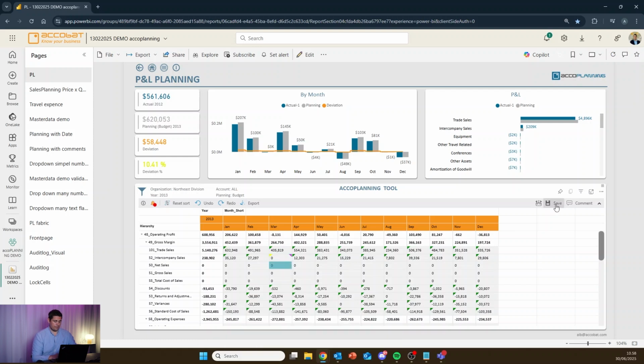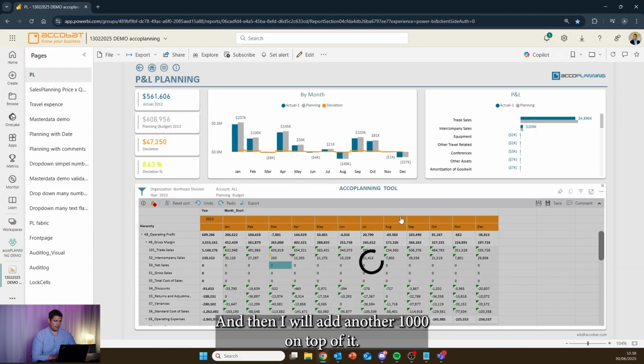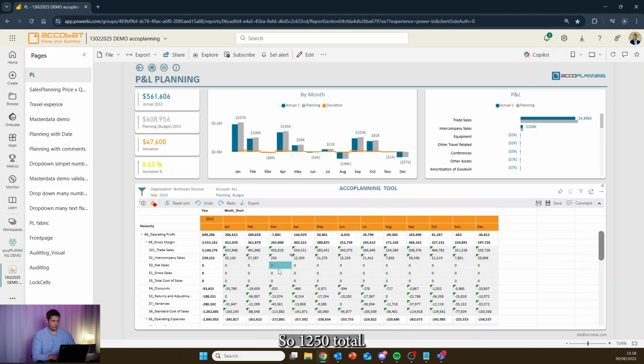We press save, and then we change it really briefly to 250. Let's do that, 250. There we go. I'll save those, and then I will add another 1,000 on top of it, so 1,250 total. Just let the visual update. 1,250. There you go. And press save.